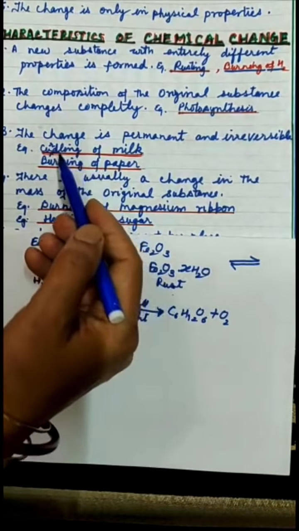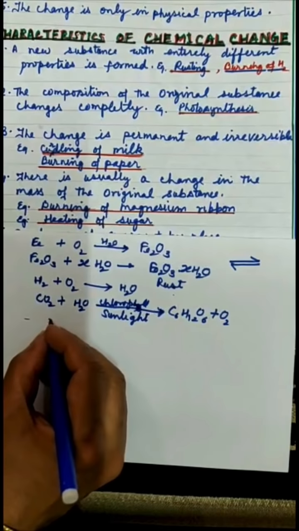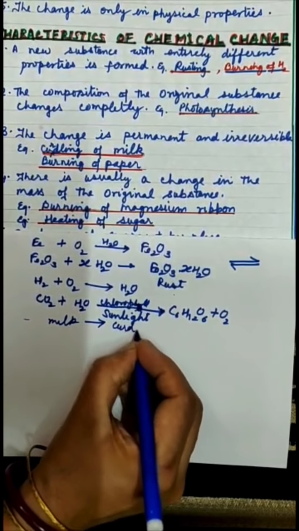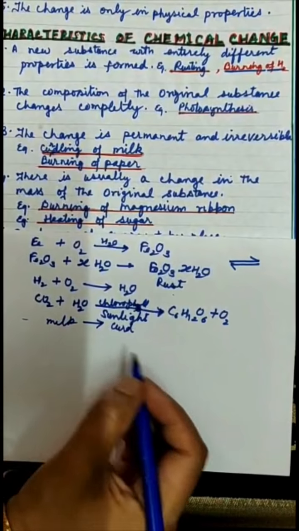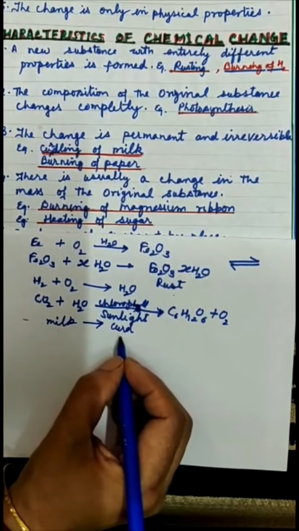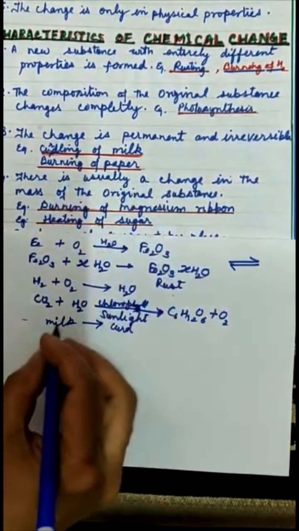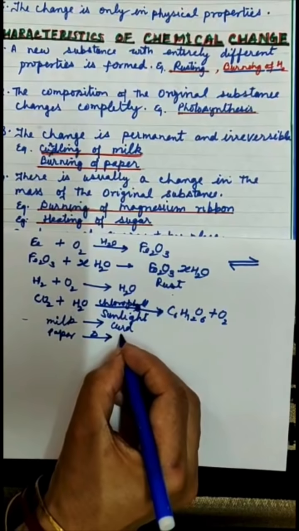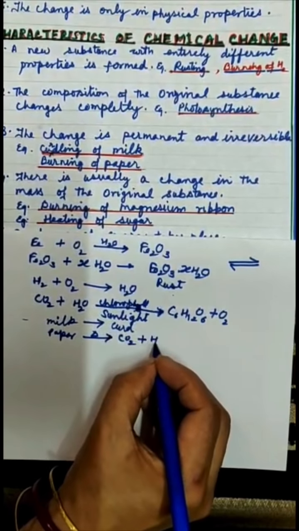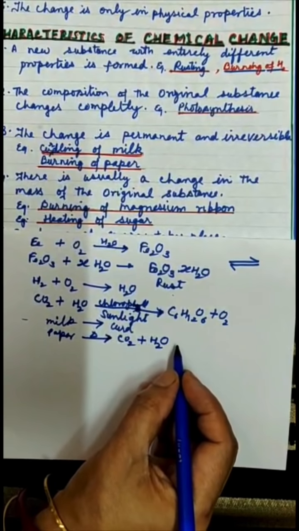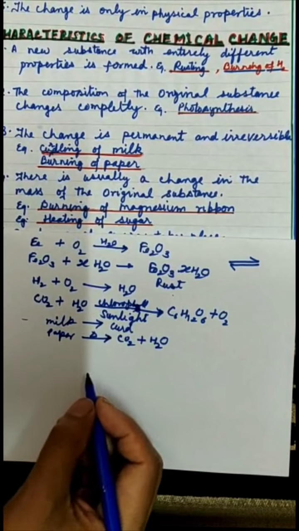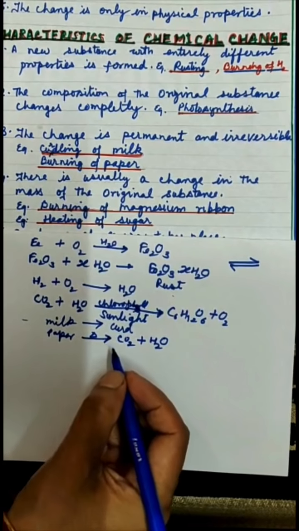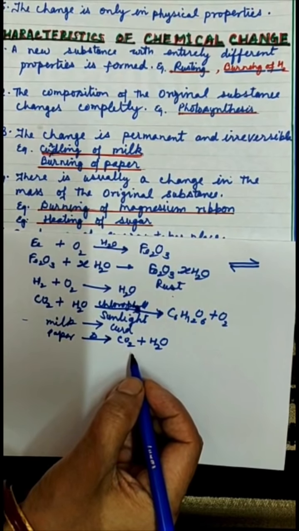Then some more examples, like curdling of milk. Milk changes to curd, and curd will not change back to milk by any physical or chemical means. Similarly, burning of paper: when it burns on heating, it forms entirely different substances, carbon dioxide and water vapor, both of which get mixed in the air, and what is left behind is nothing much but some impurities present in the paper, left in the form of ash.